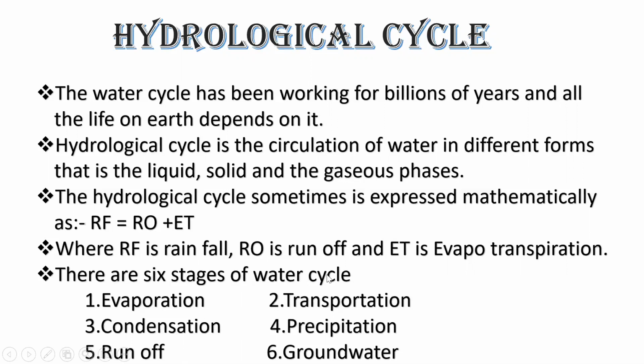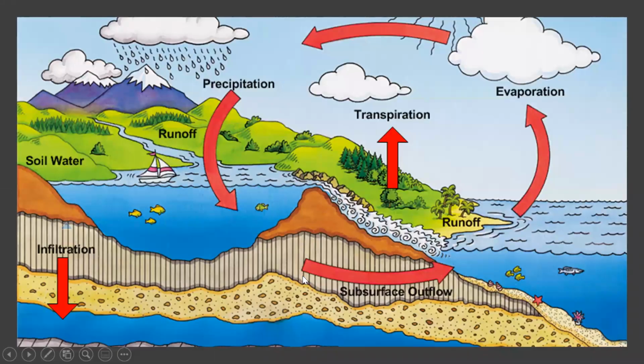There are six stages of the water cycle. Children, this you have already learned in your last classes. That is evaporation, condensation, runoff water and transportation, precipitation, groundwater. You all know about this, but let us see it in today's class also. See the picture and observe it. It is very clear, and it is giving a clear idea about evaporation, then precipitation, then transpiration, and runoff water. By this picture, you will get the idea of the water cycle.